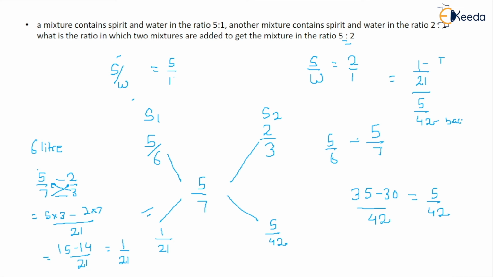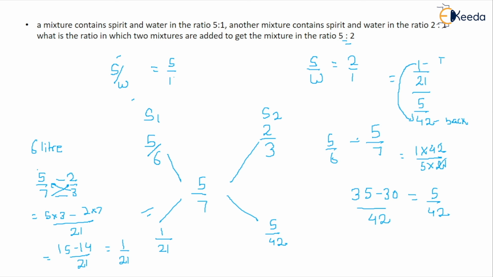Whom will the teacher always target? The teacher will always target the backbencher. So 1 will multiply with 42 and 5 will multiply with 21. After solving this, you can get the ratio in which you have to mix the spirit and water.